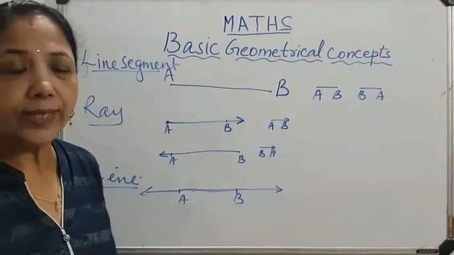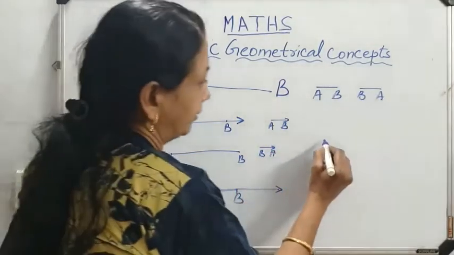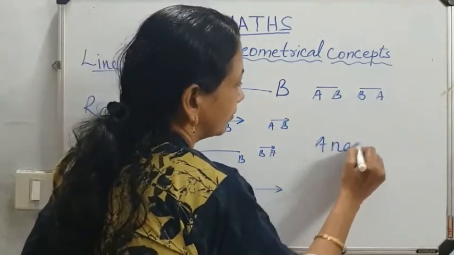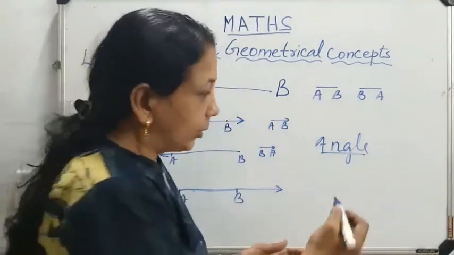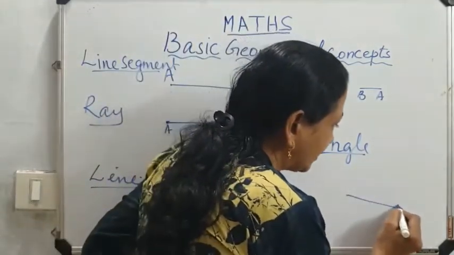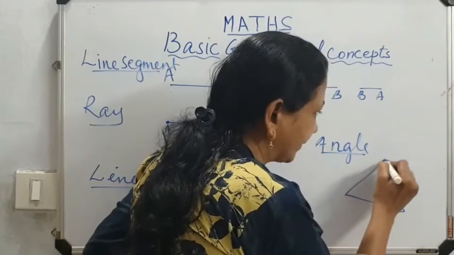And the next one is angle. What is an angle? Two line segments or two rays starting from a point, the same point.